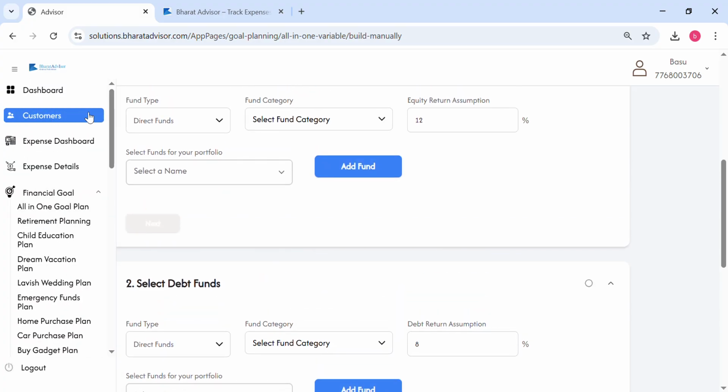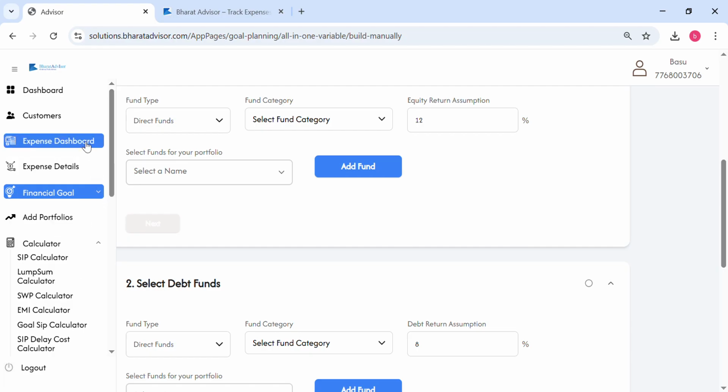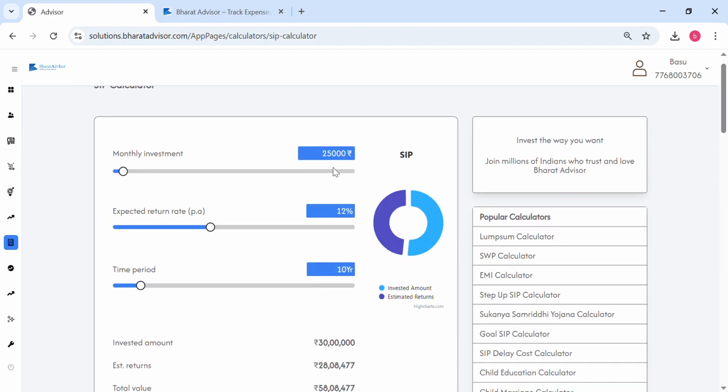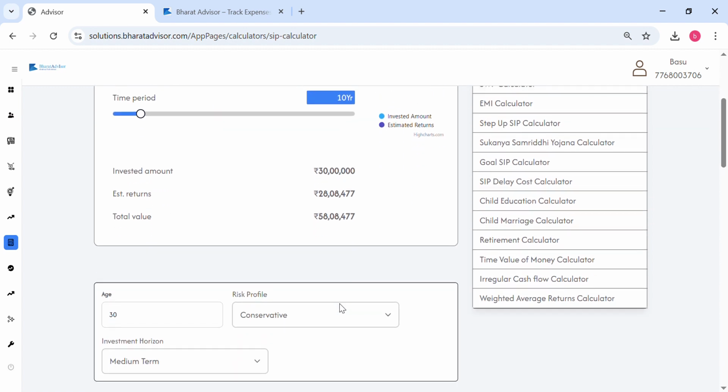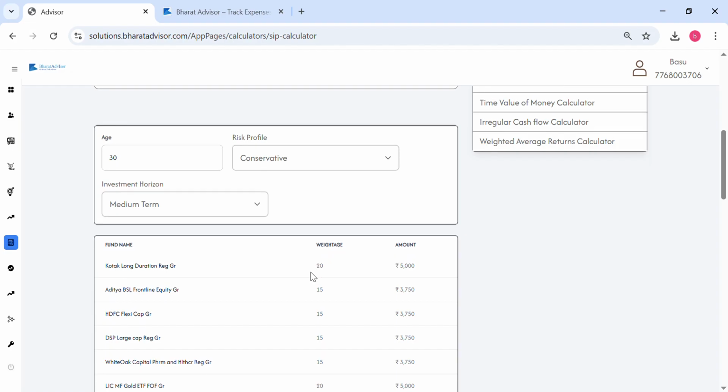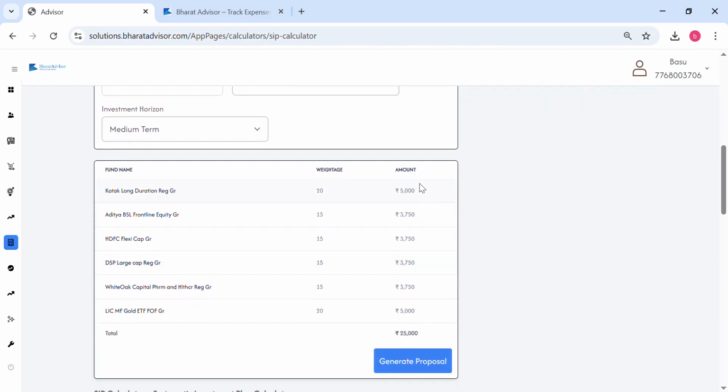Now moving to other tools, I would like to show you the expense dashboard, or before that I will come to the SIP calculator. The calculators which we have are again very different, because not only do we do the calculations, but on the basis of the profile of your client, we also provide curated portfolios, and you can accordingly create a proposal.